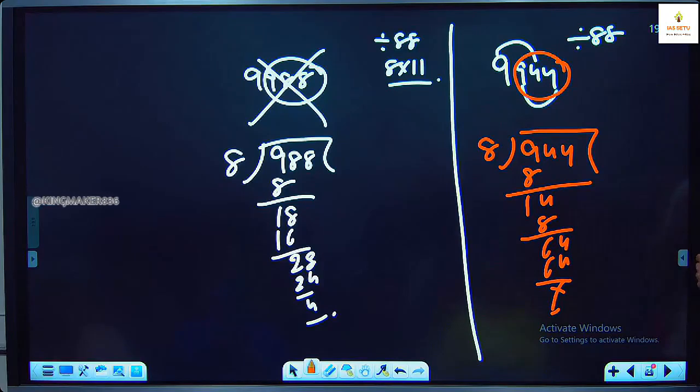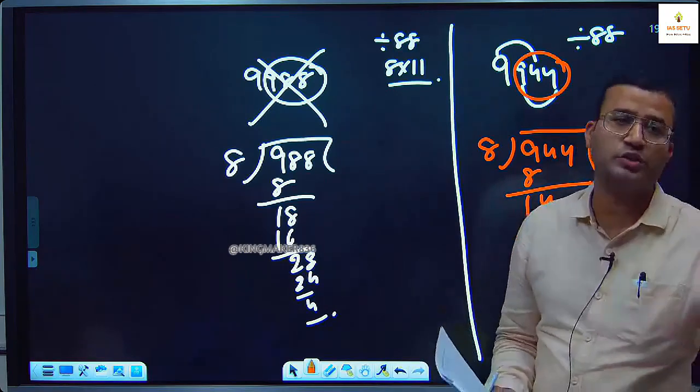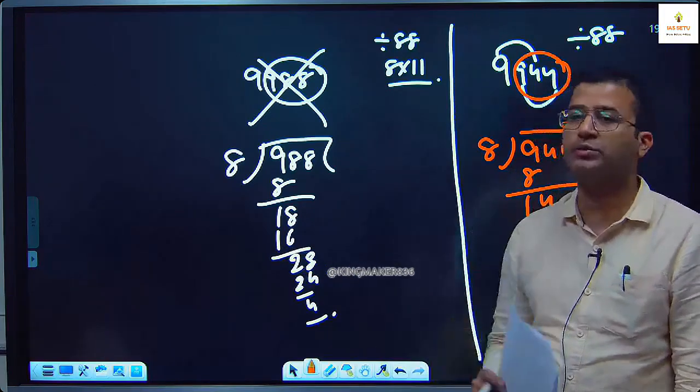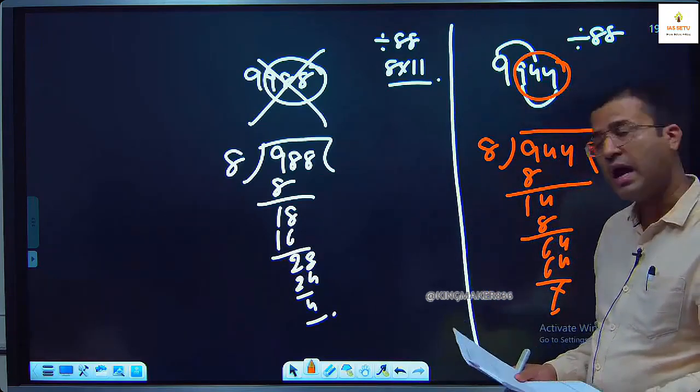So what is the largest 4-digit number available here out of the answer options? From the answer options you can check. See today's handout, most of the questions you can solve using answer options and you get the answer. अगर नहीं भी आता तो भी आंसर ऑप्शन यूज हो रहे हैं. हाँ जी, हाँ वो भी कर सकते हो.